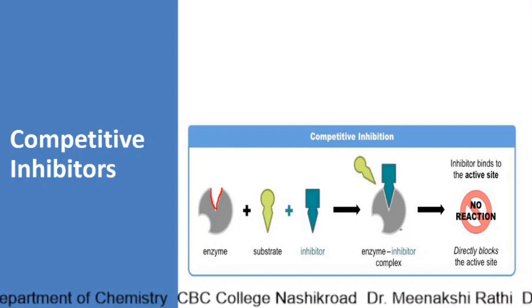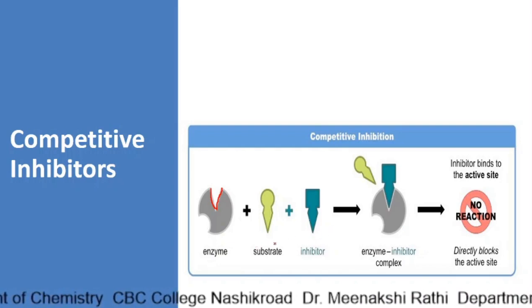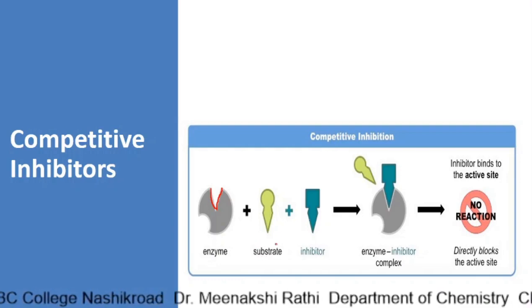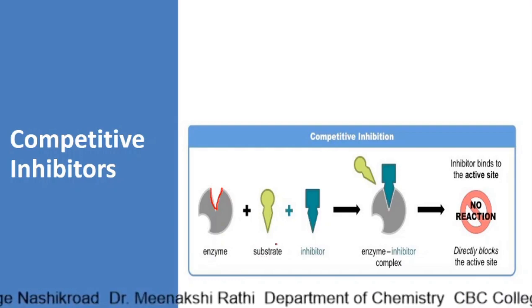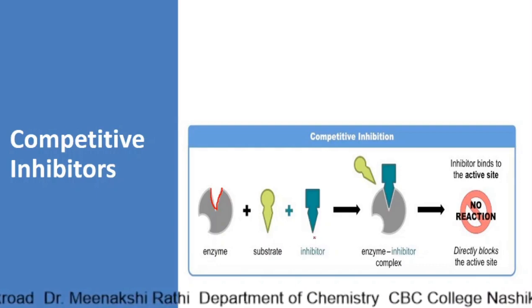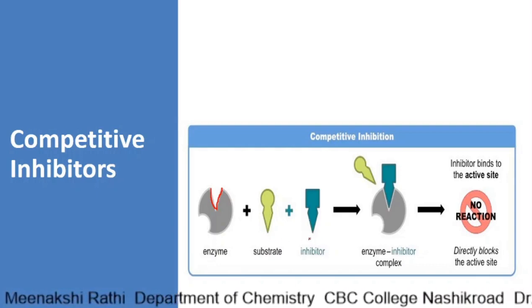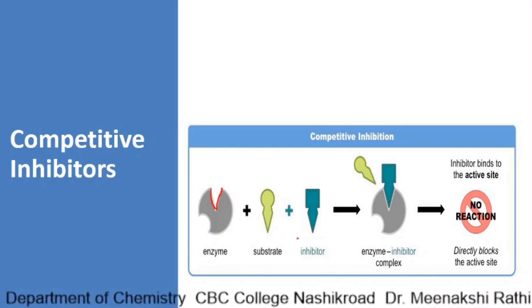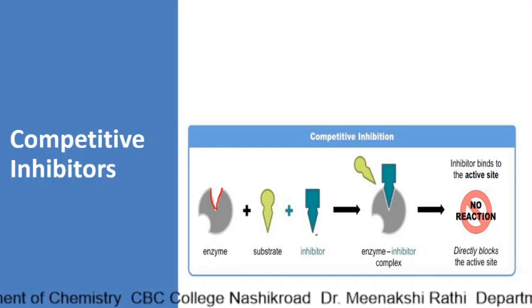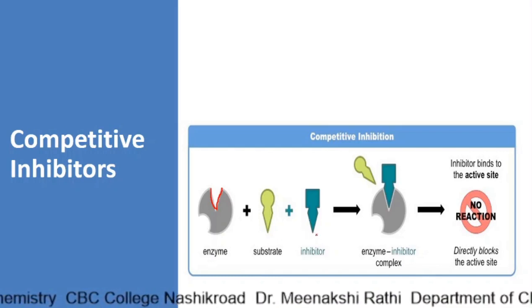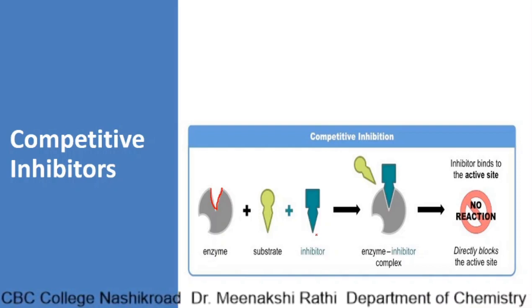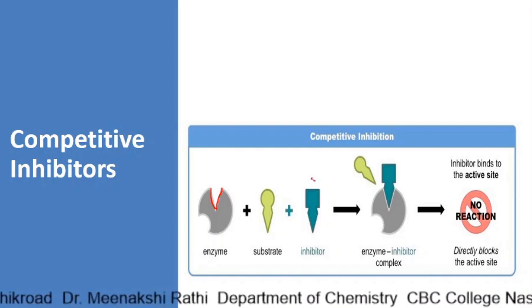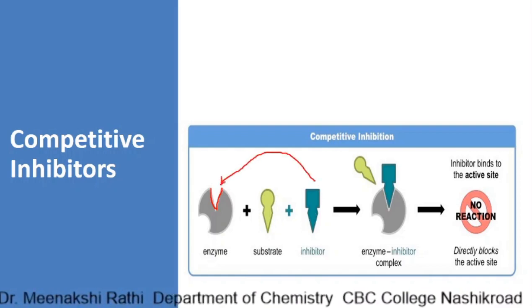Now here in competitive inhibition, what happened? As the substrate and inhibitor closely resemble each other, the inhibitor is regarded as a substrate analog. Here the inhibitor competes with the substrate and binds at the active site of the enzyme.